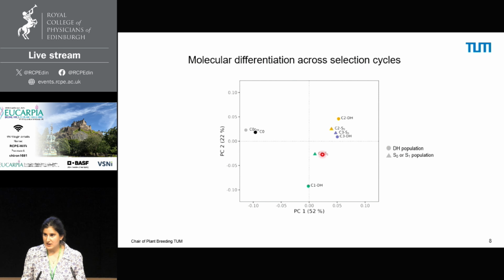Since the DH populations are a sample from the heterozygous populations, we would expect allele frequencies to be the same and them to overlap. We see some deviations from this expectation, mainly due to sampling error.